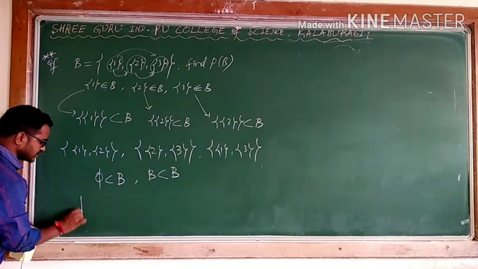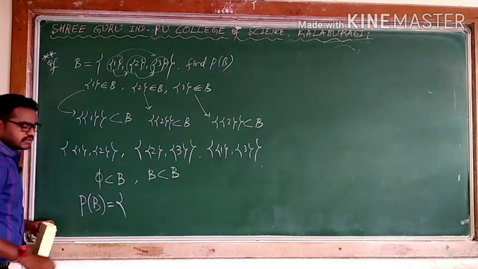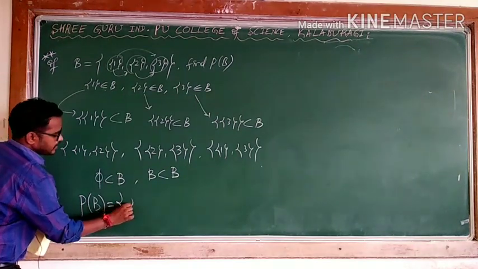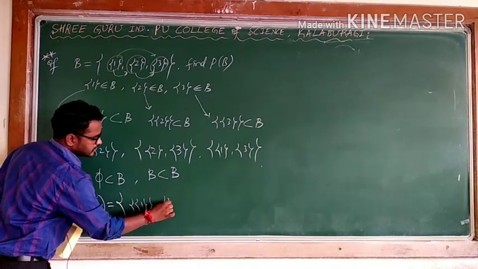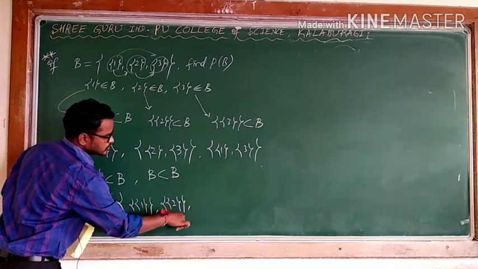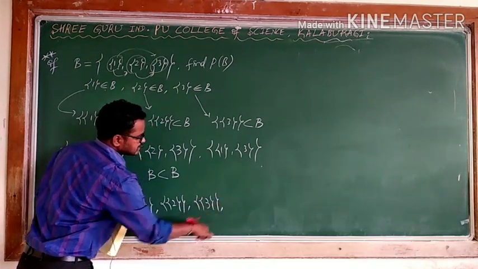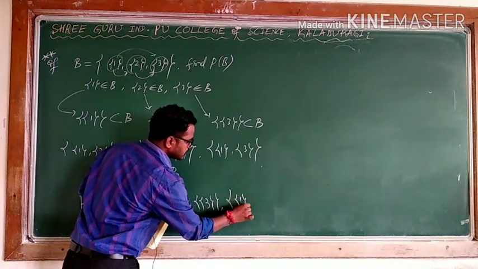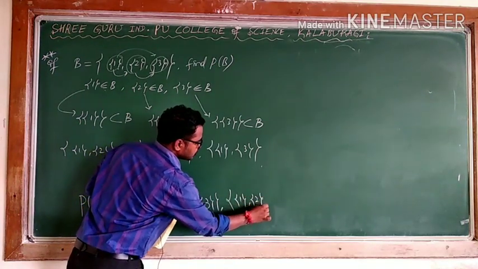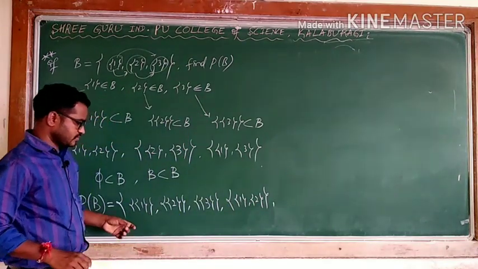What is the power set of B? The power set of B is like this. First one, 1, this is 4; second, 2; third one covered by, yes, this one. Write very carefully, don't confuse.